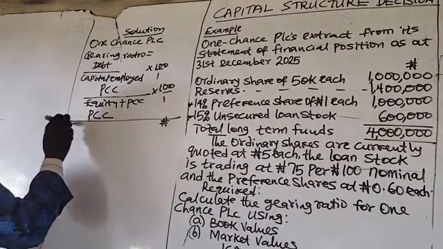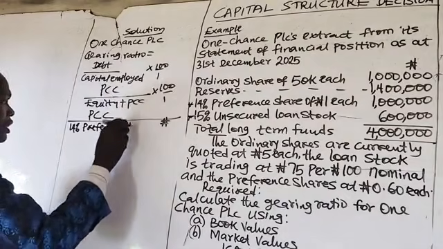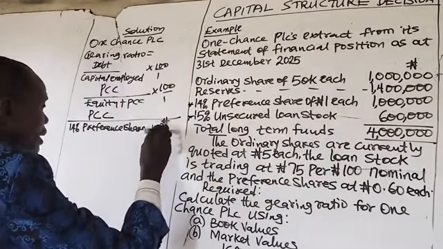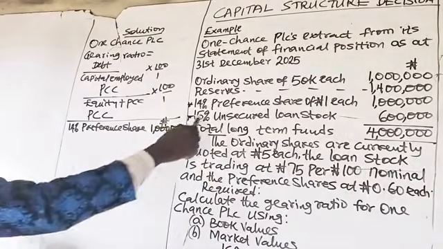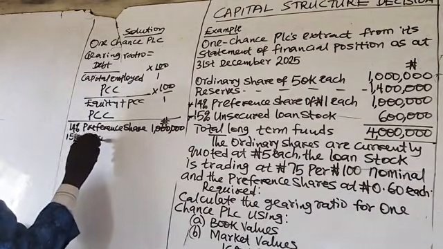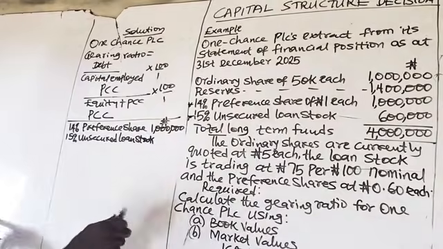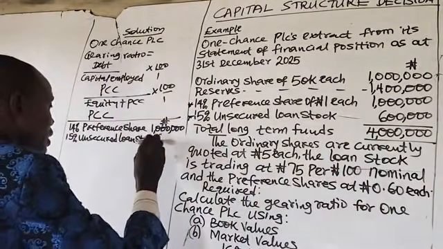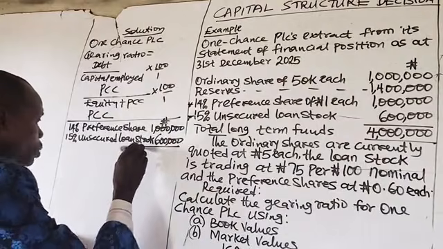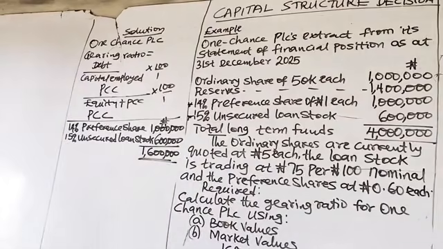So we have the 14% preference share, which amounted to 1 million naira. Then the 15% unsecured loan stock, which amounted to 600,000 naira. When you sum these up, our prior charge capital totals 1.6 million naira.